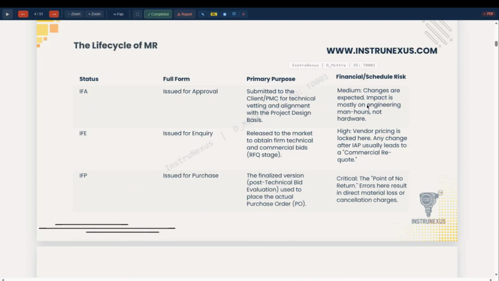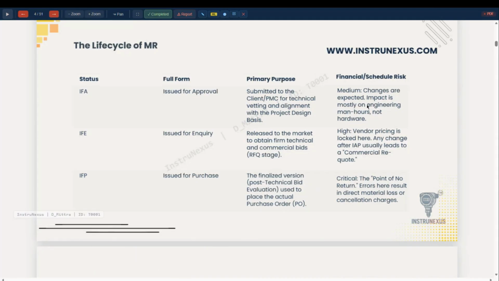IFP, issued for purchase, is the finalized version post technical bid evaluation, issued to place the actual purchase order. This is the critical point, the point of no return. Errors here result in direct material loss or cancellation charges. Once the order has been placed, the vendor will go ahead with the purchase order and its bindings, and they will not deviate from that.